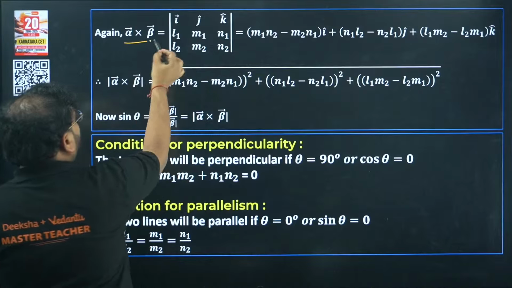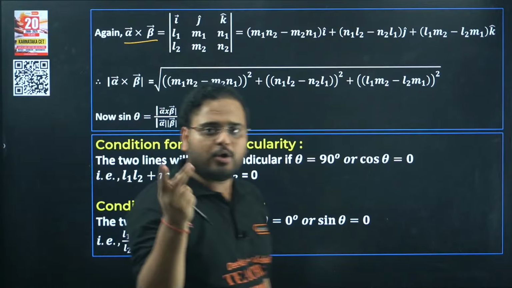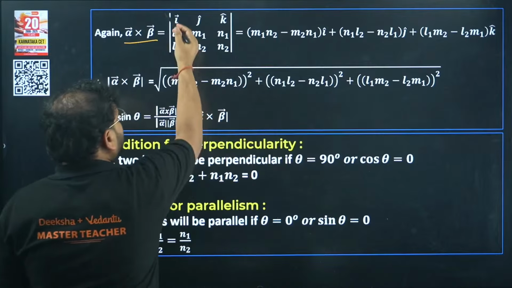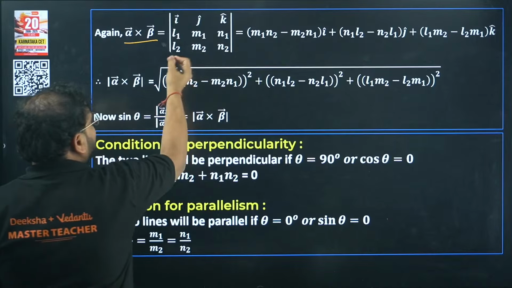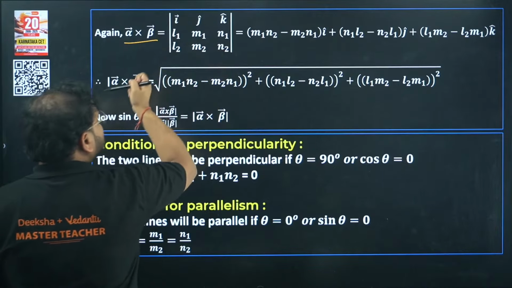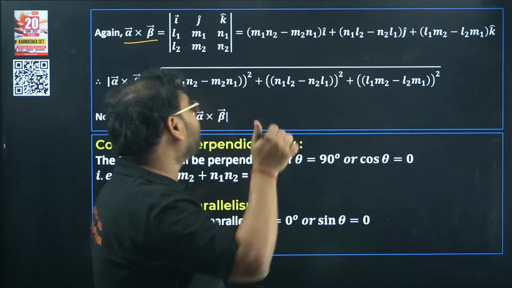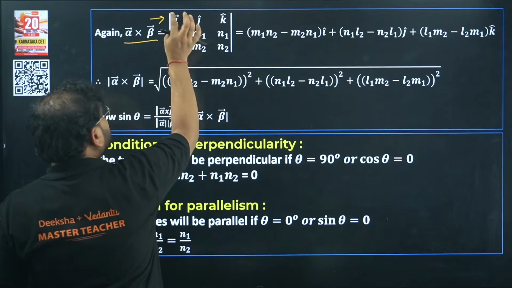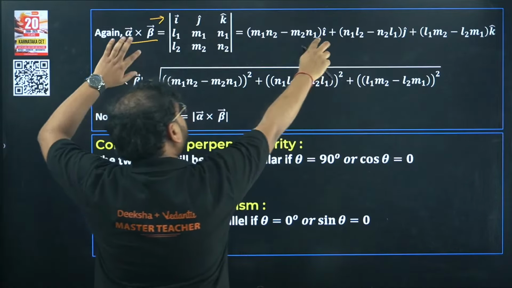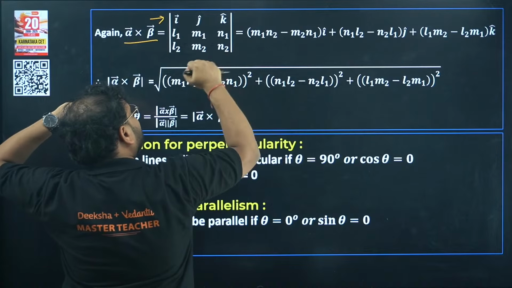Please check alpha cross beta. You can find it, right? You all know how to find a cross product using the determinant i j k. Write the first direction cosines, write the second one, and apply the determinant concept for the first row. Don't use it for anything else, for the first row only. i cap is kept as it is, m1 n2 minus m2 n1.